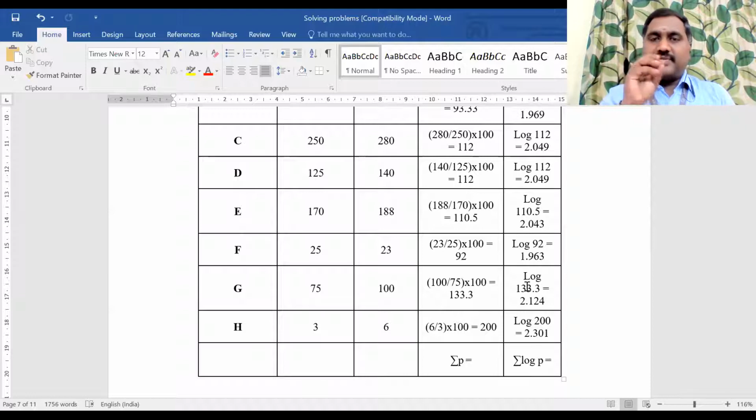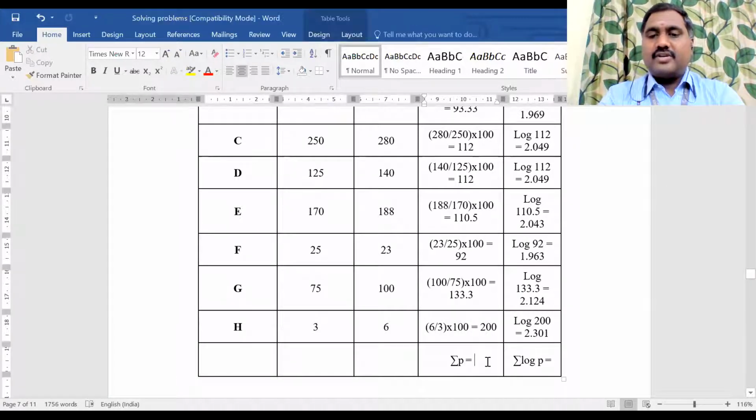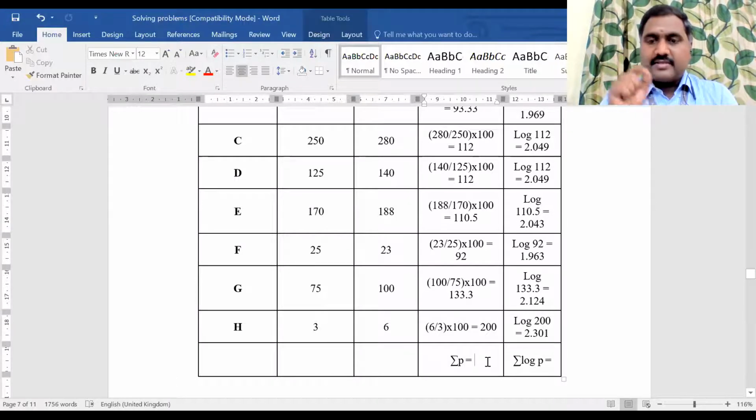Now we need to add these because we need summation P and summation log P as per the formula. For simple average, we need summation P. For geometric mean, we need summation log P. That's why we are calculating the summation.